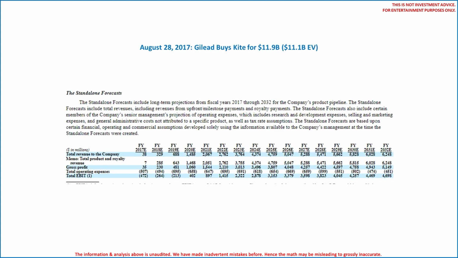Okay, next up is KITE. On August 28, 2017, Gilead announced it was buying KITE for $11.9 billion.